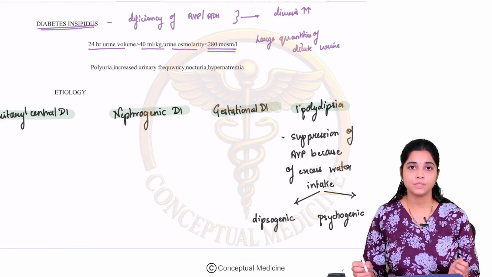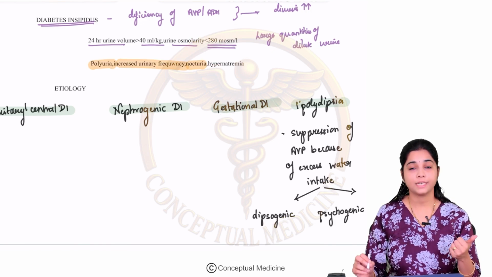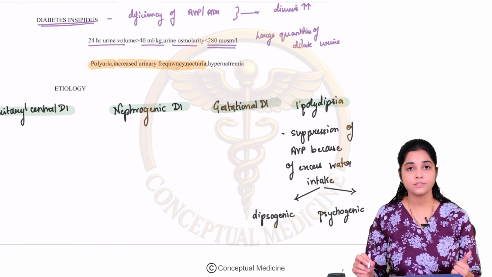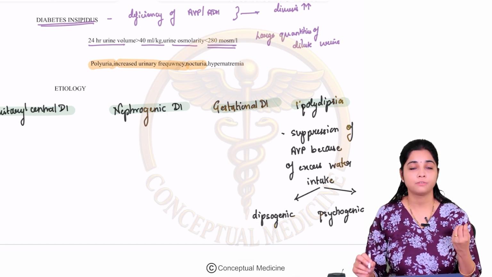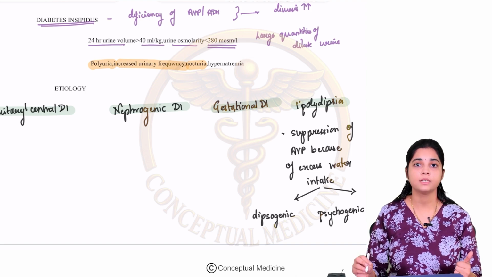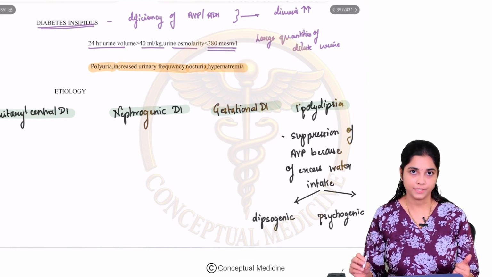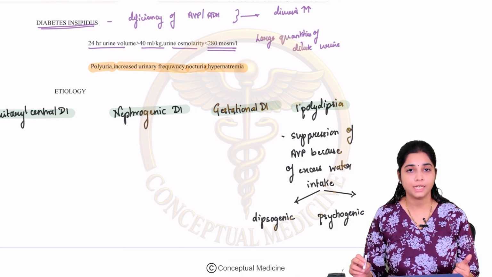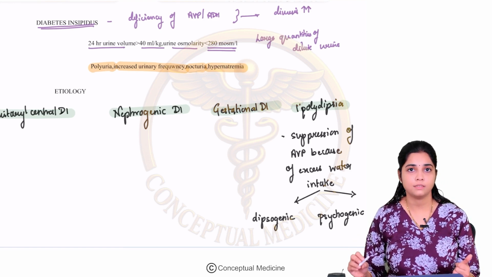So what are the other symptoms with which patients of diabetes insipidus will present? They can have polyuria, increased urinary frequency, nocturia, and because they pass large quantities of dilute urine, it can result in dehydration and hypernatremia. Okay? Fine. So this is about diabetes insipidus.